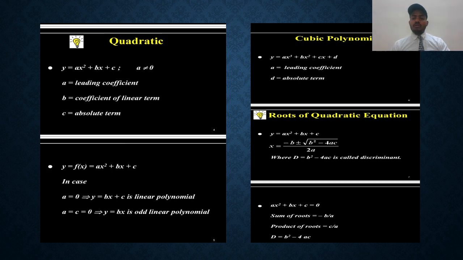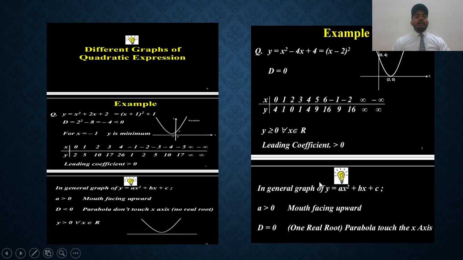So now on this next slide, here ax² + bx + c = 0. This is a quadratic equation, not an expression. The sum of the roots alpha + beta = −b/a, and the product of the roots alpha × beta = c/a. Here D, the discriminant, is equal to b² − 4ac. So now next slide. Here are different graphs of the quadratic expression.